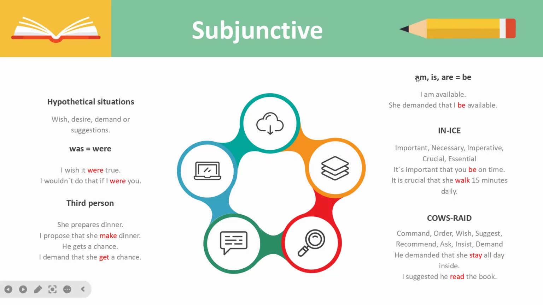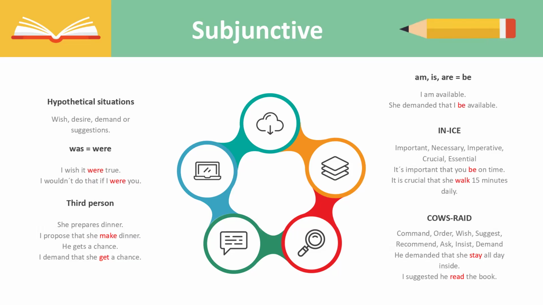Well, the first rule that we have to pay attention to is when we use the verb to be. We know that the conjugation of the verb to be in the present tense can be I am, you are, he, she, it is, we are, they are. That means we only have am, is, are.